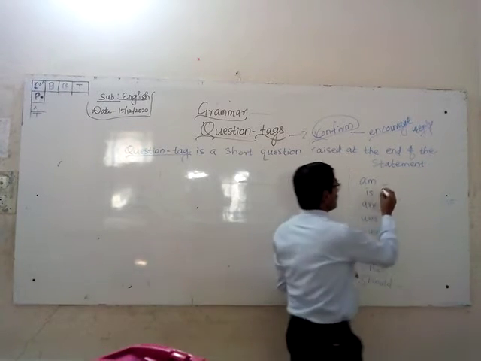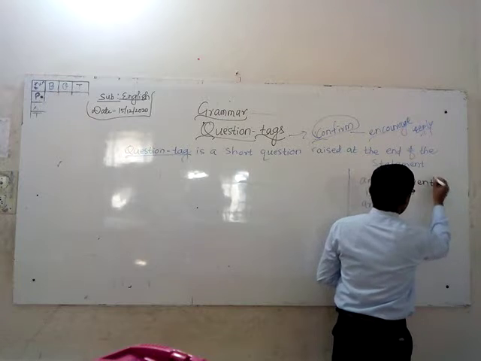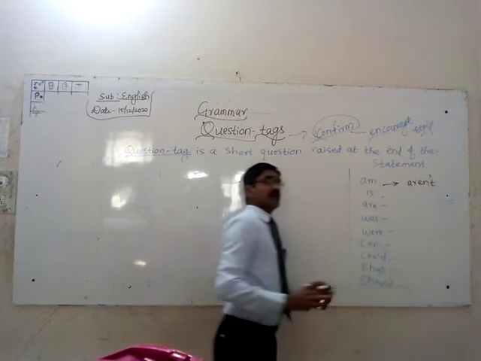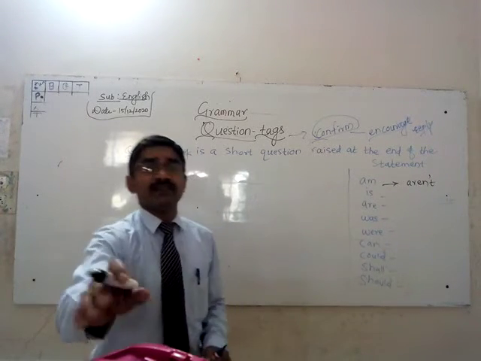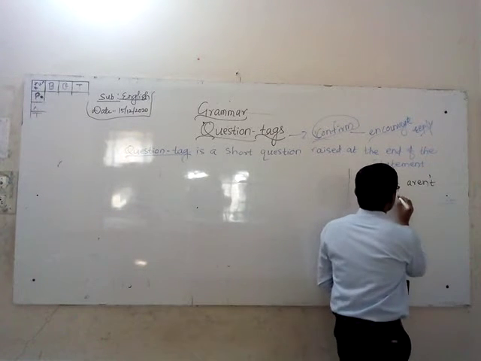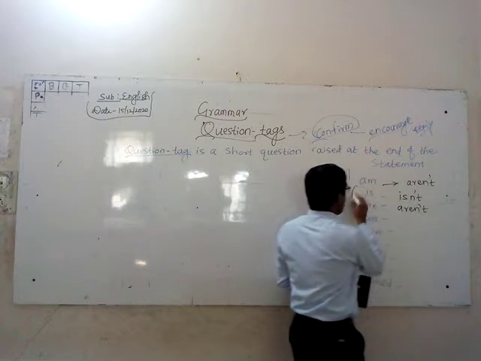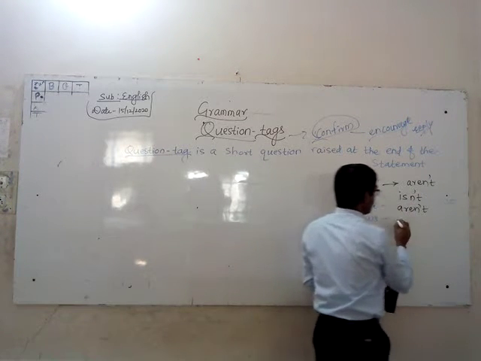And always remember, whenever there is am, the tag will be aren't. If it is positive, the tag will be negative: is, isn't; are, aren't. For both am and are, the tag will be aren't.